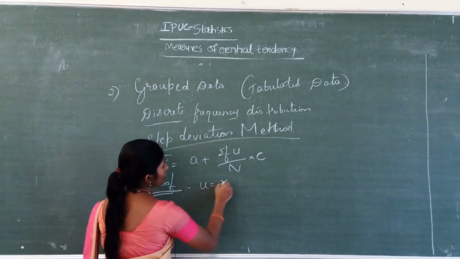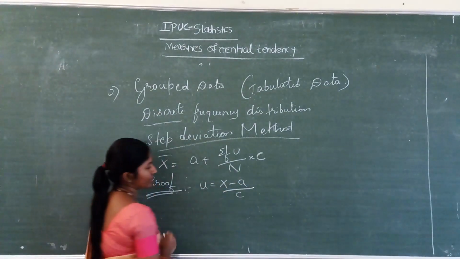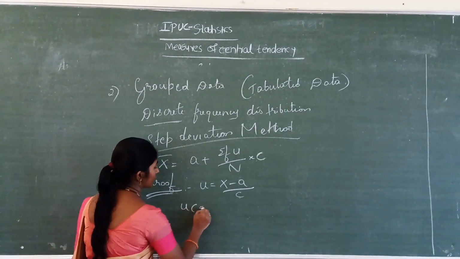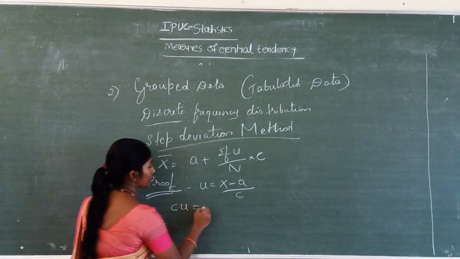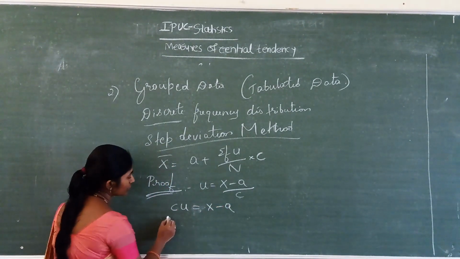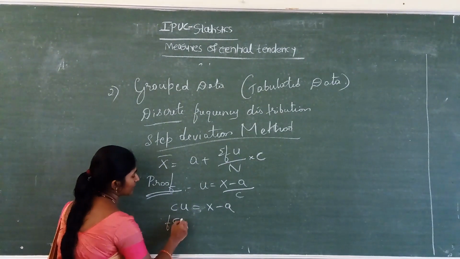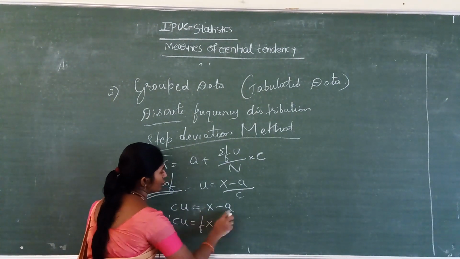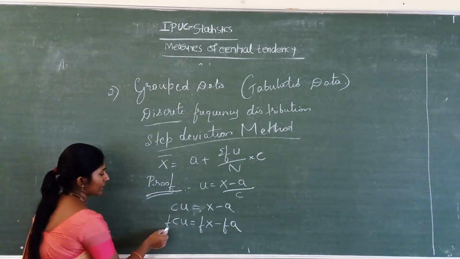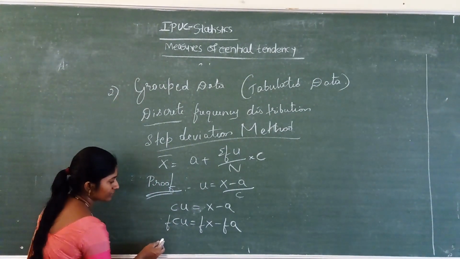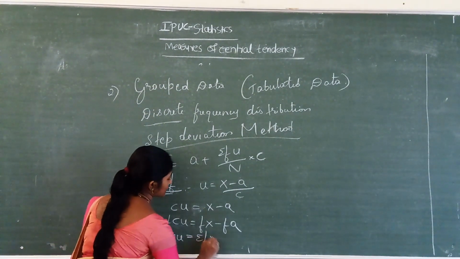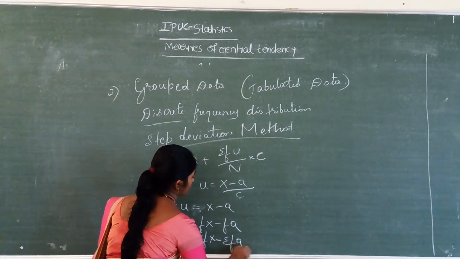Now the proof of this one. U is equal to x minus a divided by c. Now u into c equals x minus a. Again here also, multiply the frequency for each of these variables like this way. So c f u equals fx minus fa.